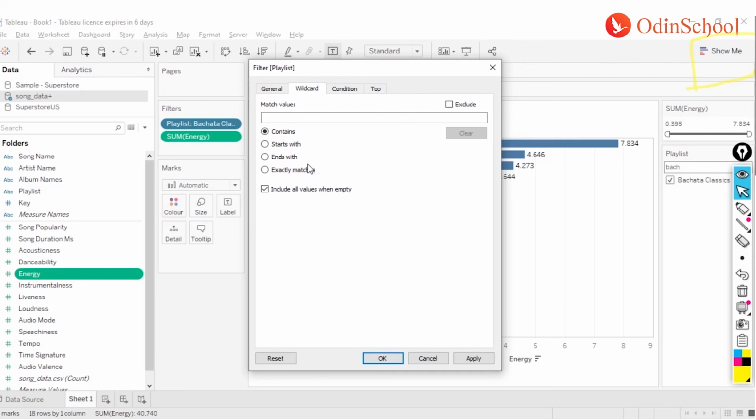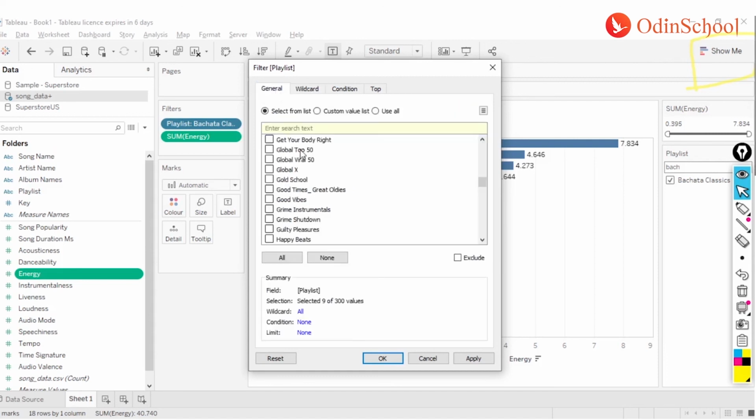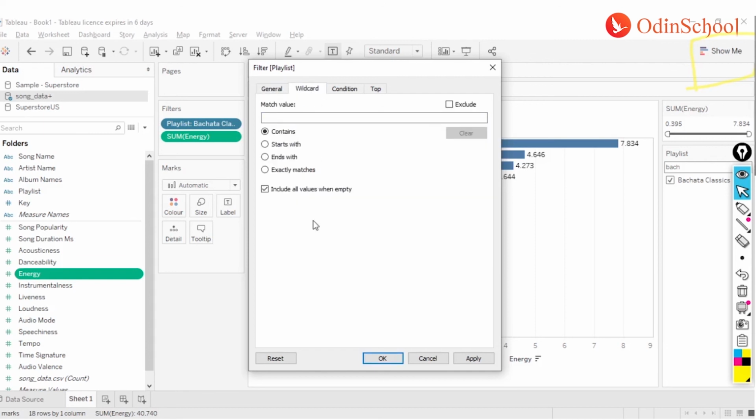So for these situations, instead of the general option, I can go for the wildcard match. In the wildcard, I can select the option as good, and say if it contains the word good, give me the output. Similarly, we can use options like starts with, ends with, or exact match, depending on what kind of business problem we are trying to solve.